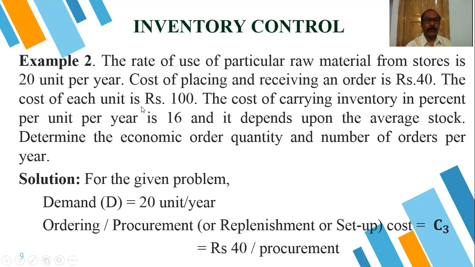Now for the given problem, what data is given? First, demand D is equal to 20 units per year, and the ordering cost, that means the procurement cost, is 40 rupees, that is C3. And C1 we have to calculate here, that means the 16 rupees.